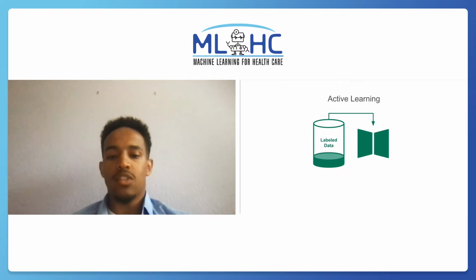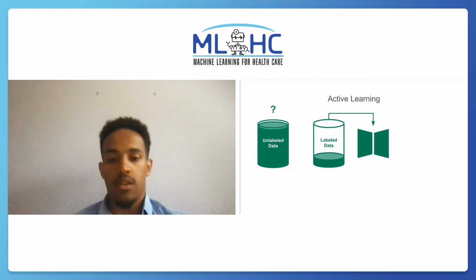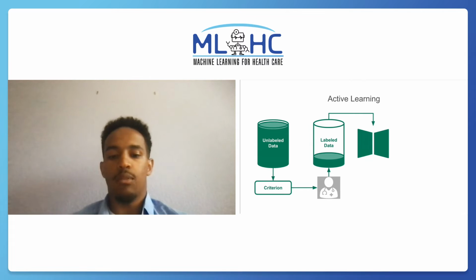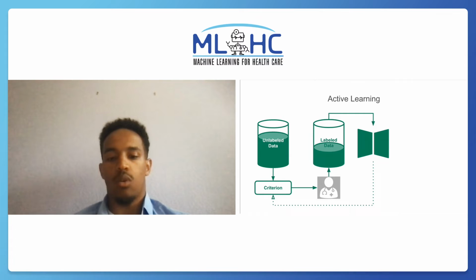But what if we have access to a large amount of unlabeled in the wild data, as is characteristic of real-world scenarios? This is where we can introduce an external oracle, or a human in the loop, such as a clinical practitioner. We can smartly select some of the unlabeled data we have access to via some criterion, and this data can be rigorously labeled by the oracle and introduced into our existing labeled dataset. This will result in improved model performance, and the newly trained model can even inform the criterion we use to select more data for the oracle to annotate. This is the active learning loop.